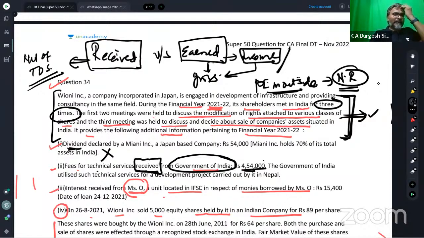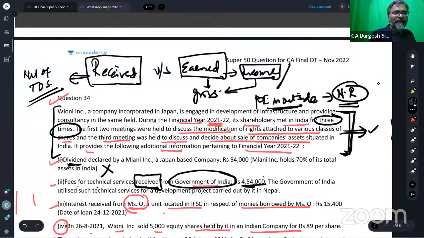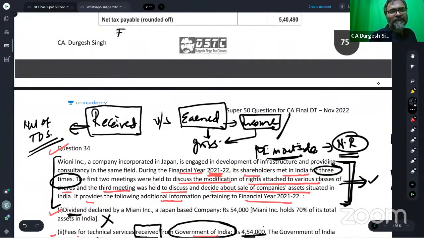Now you tell me one thing, students. First of all, be careful over here. The fees for technical services, FTS, or the royalty income of a non-resident, how is that assessed?